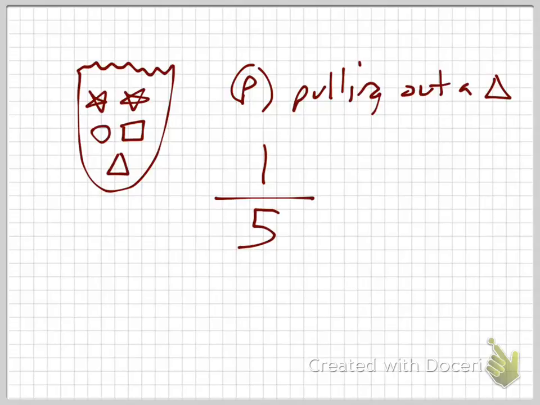No. Is it possible that I would pull out a triangle every time? Is that possible? Yes. Is it possible that out of 15 tries, I would never pull out the triangle? Yes. Right? But it doesn't change the probability. The probability says that every 5 times, I'm going to pull it out once. Make sense? Okay, here's the next question.